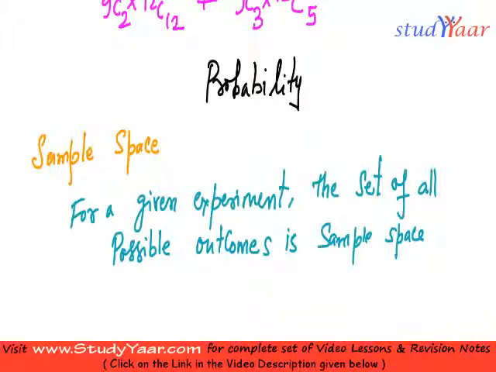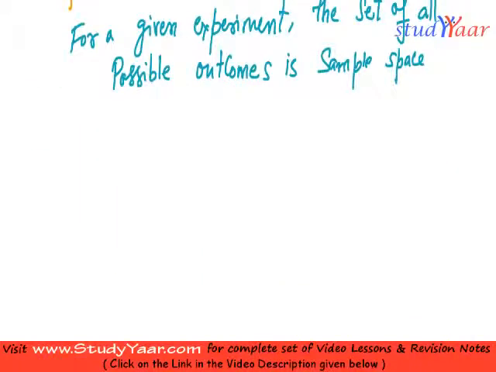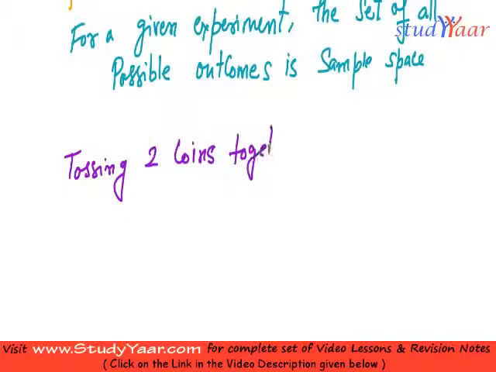So let us suppose my experiment is tossing two coins together. Now what would be the set of all possible outcomes?